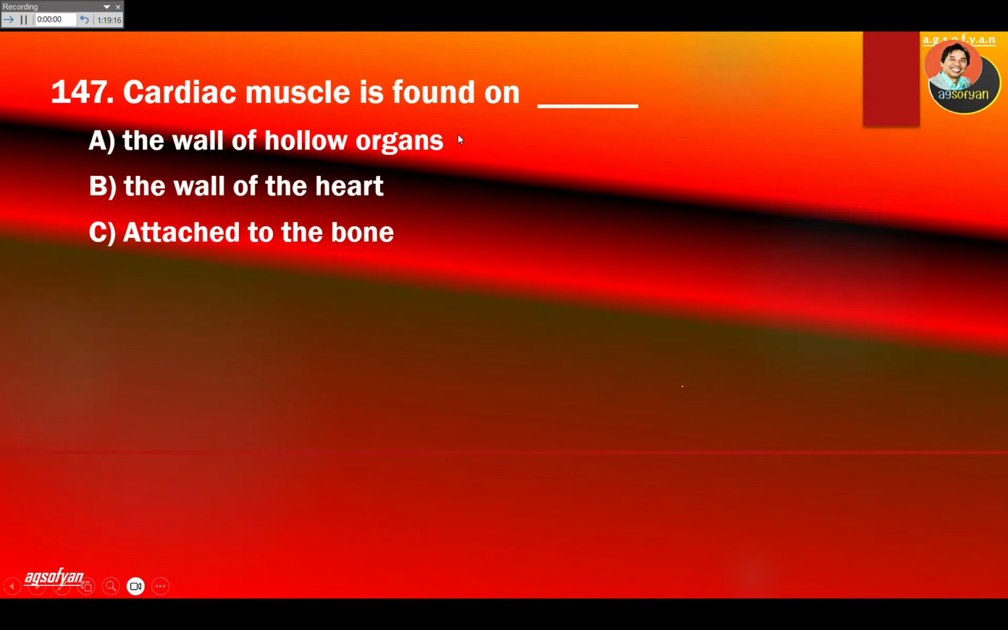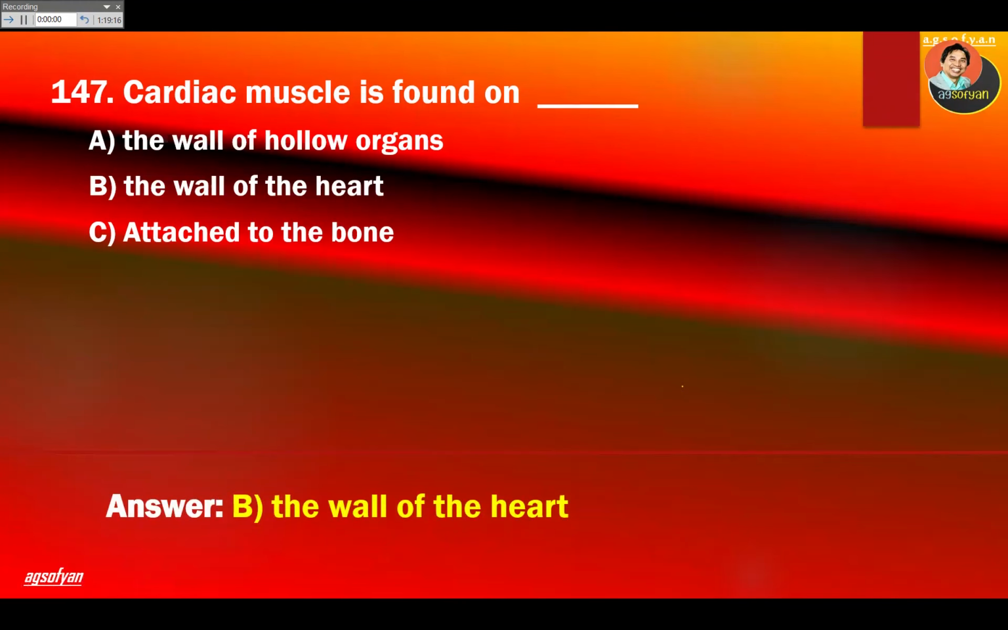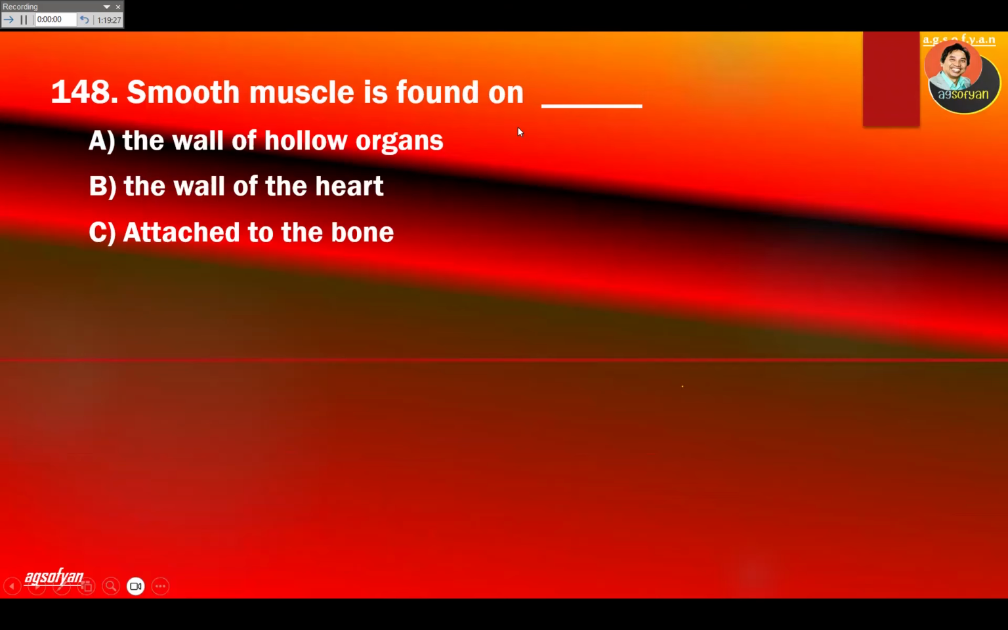Cardiac muscle is found on, that's easy, what? Cardiac muscle is on the heart, on the wall of the heart. Smooth muscle is found mostly on the hollow organs, like the respiratory tract, urinary tract, blood vessel. So these organs will have smooth muscle.